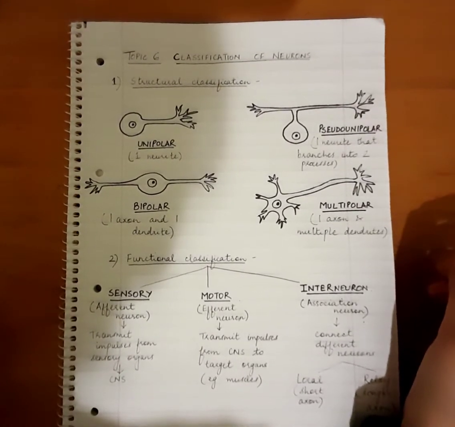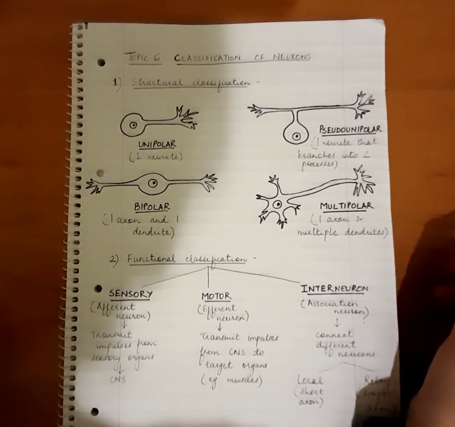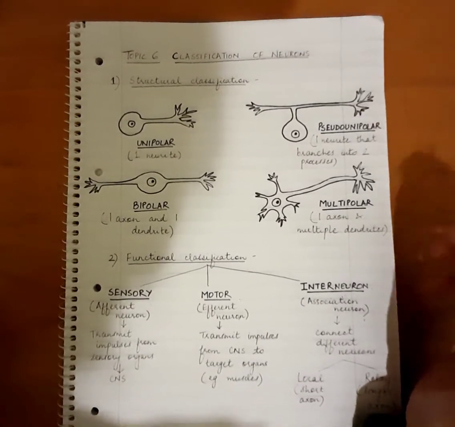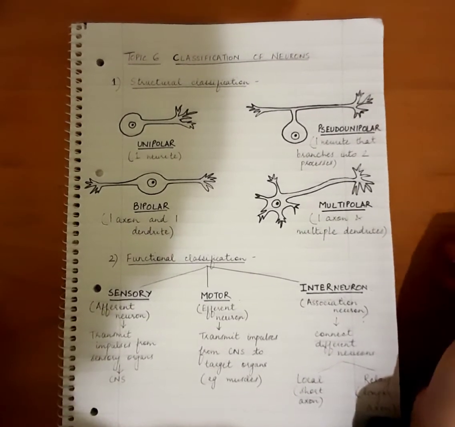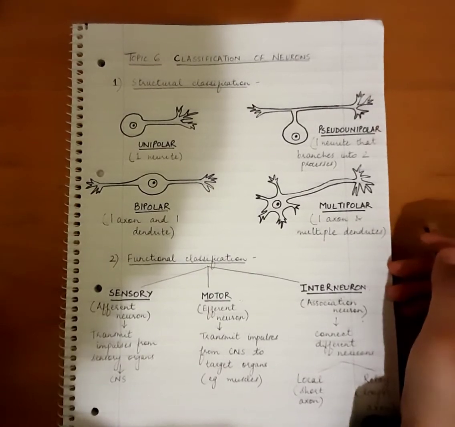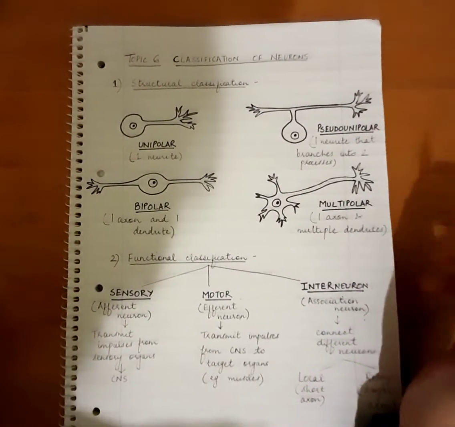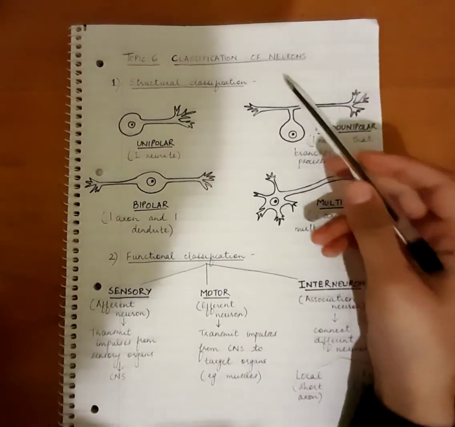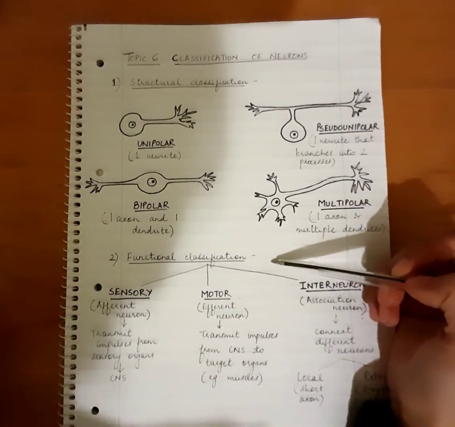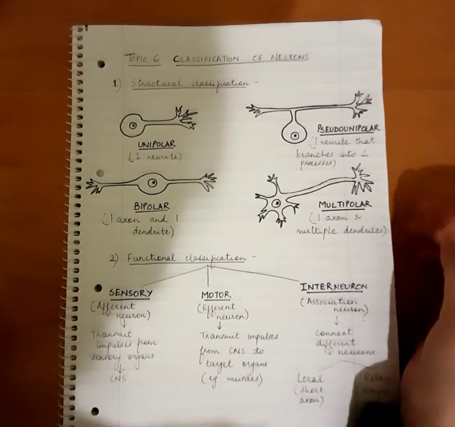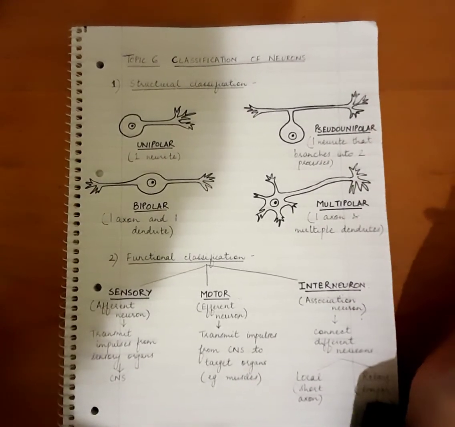Now acetylcholine is an excitatory neurotransmitter. So it will basically increase the probability of generation of an action potential in the postsynaptic neuron. Okay, so these are other classifications of neurons, but the two important ones we discussed, the structural and the functional. Okay, and we will look more about the neurotransmitters and action potentials in the other videos.